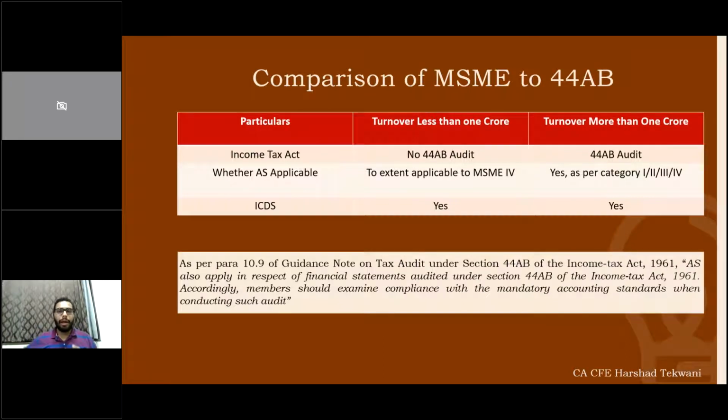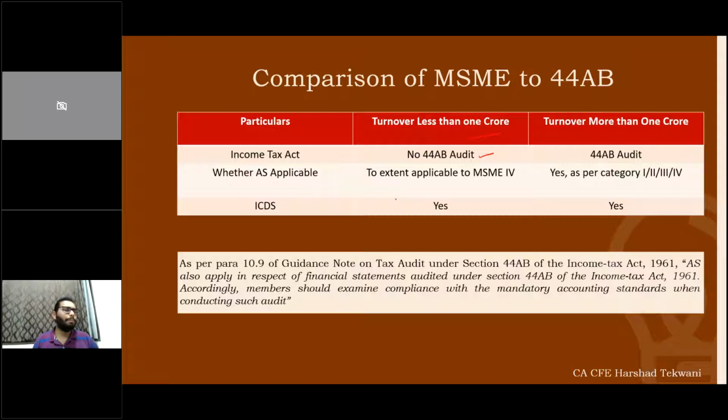So it can happen that ICDS is applicable, but AS is also applicable. In that case, we need to understand the current scenario. Let's say I'll take an example: turnover less than 1 crore, audit limit. If the turnover is less than 1 crore, no 44AB audit is applicable.